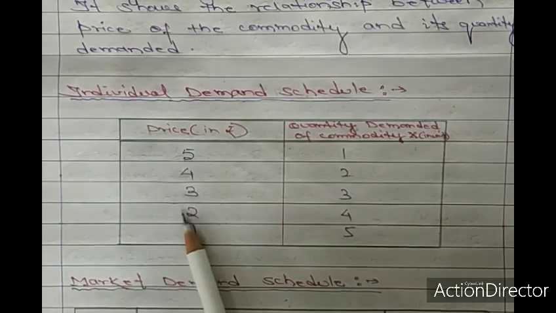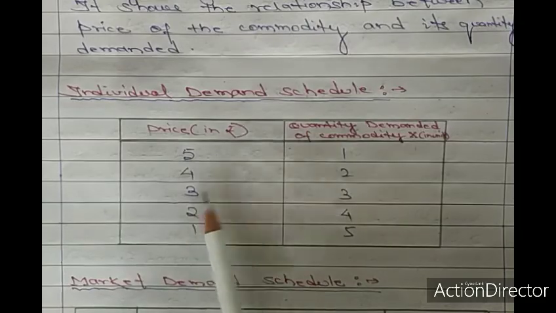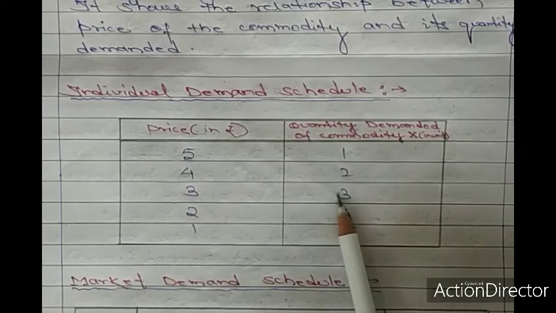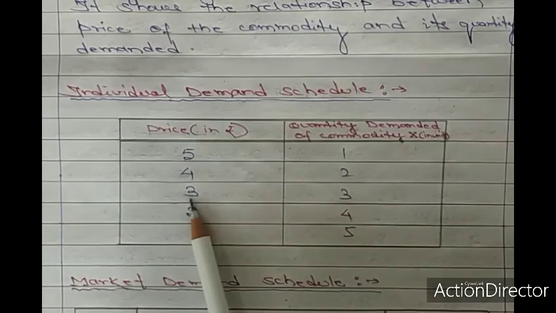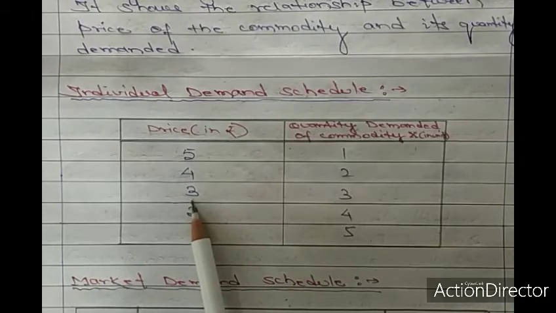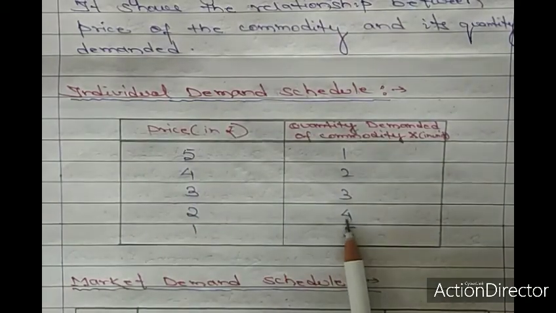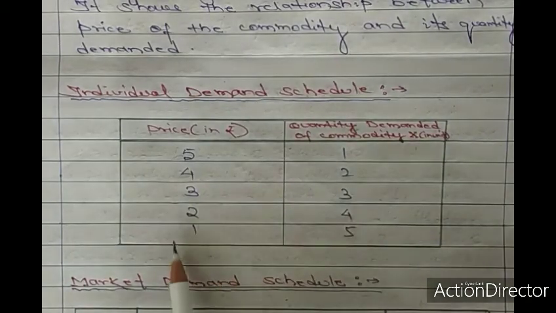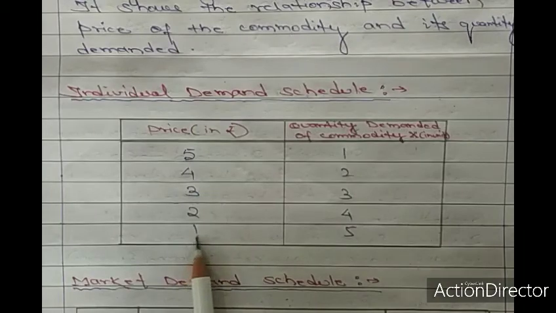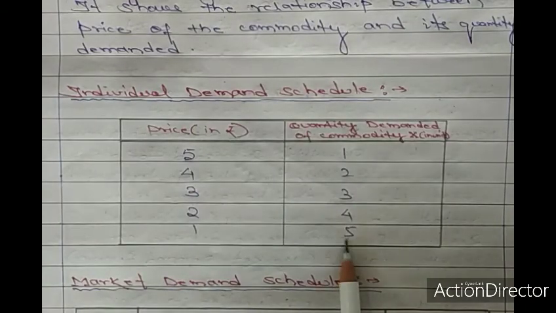If I reduce it again from 4 rupees to 3 rupees, the quantity demanded will increase to 3 units. In the same way, at 2 rupees the quantity demanded would be 4 units, and at a price of 1 rupee, the quantity demanded would be 5 units.